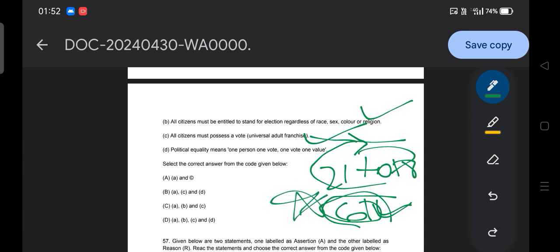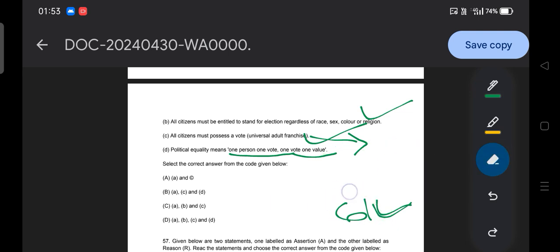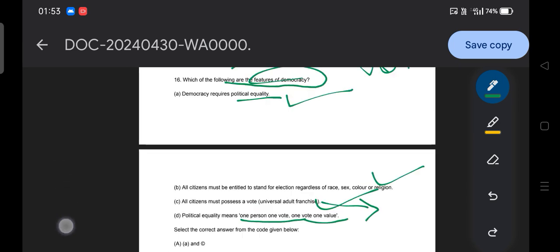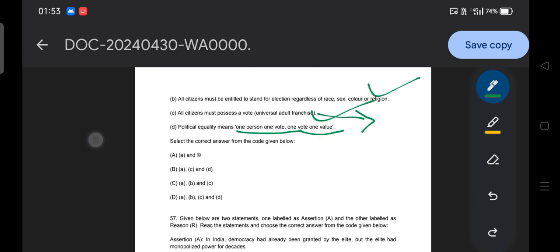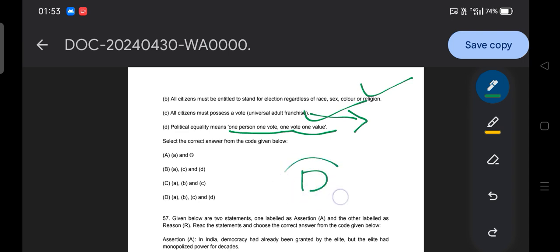Then option D, political equality means one person, one vote. One vote, one value. That is how political equality works. That means rich people and poor people have the same value of votes. So what is the answer? All are correct, so option D is correct.